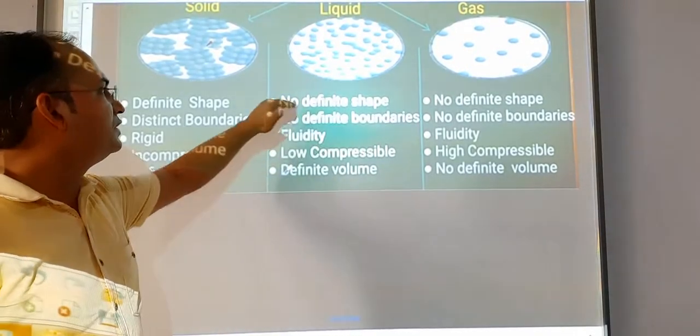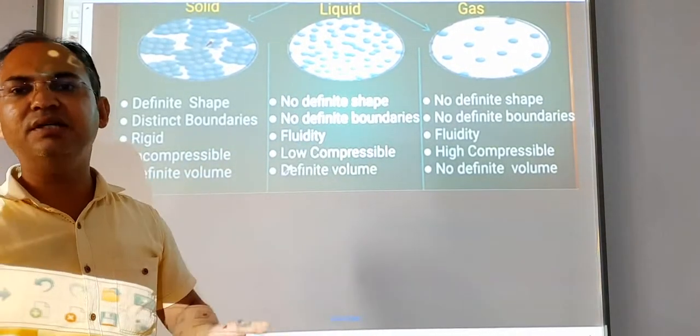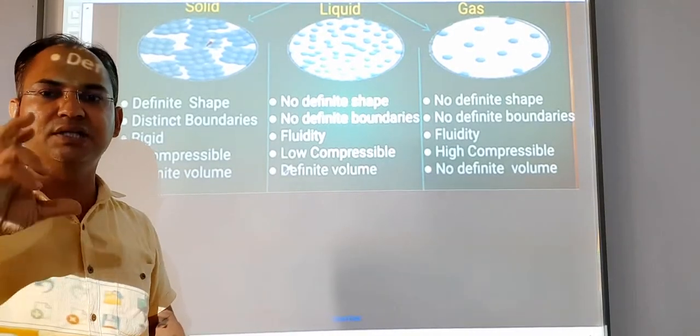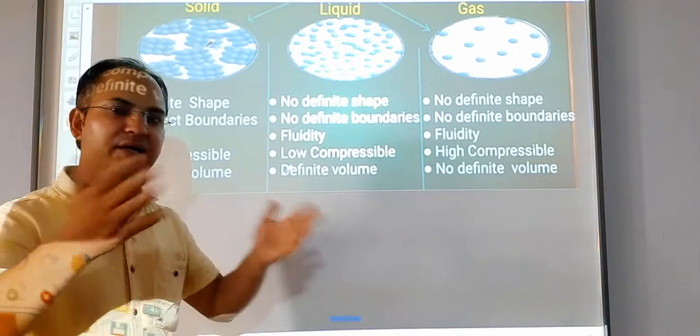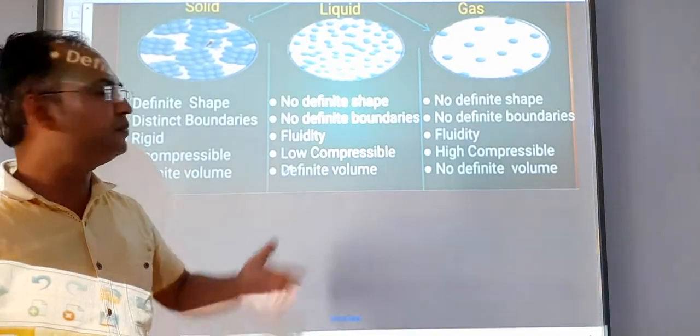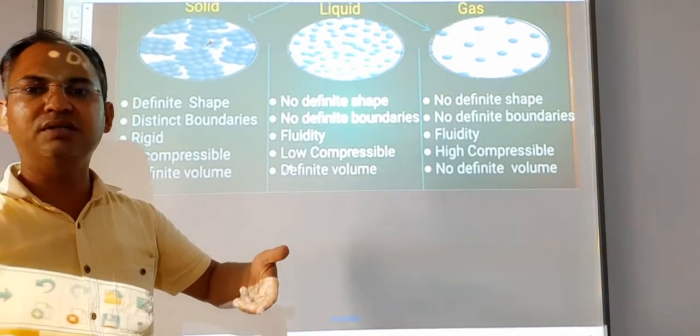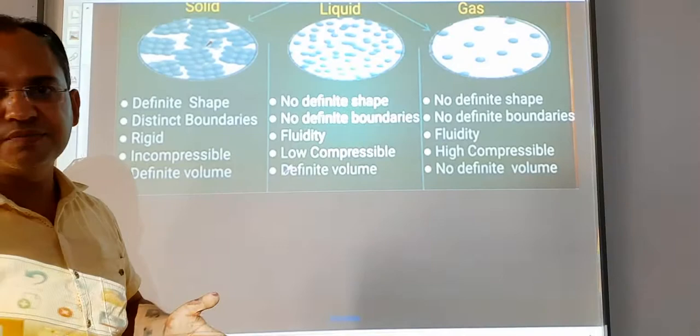So students, the shape of the liquid is the shape of the vessel in which it is placed. If you place the water in a glass, it will acquire the shape of the glass. If you put the water in a bucket, it will occupy the shape of the bucket.